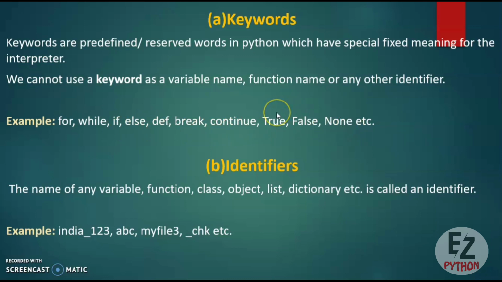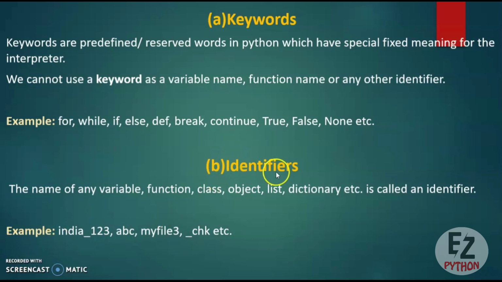All the keywords, you have to just remember this thing, that all the keywords are in small letters. That means all the keywords are in lowercase except these 3 keywords, True, False and None, where you can see that the first letter is uppercase. In True, False and None, the first letter is uppercase and the rest of the keywords are in small letters.